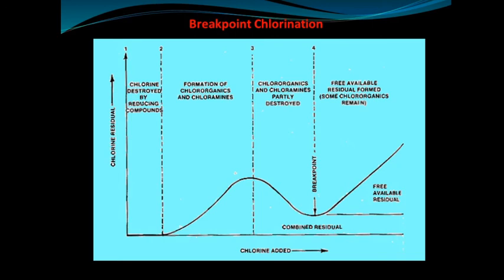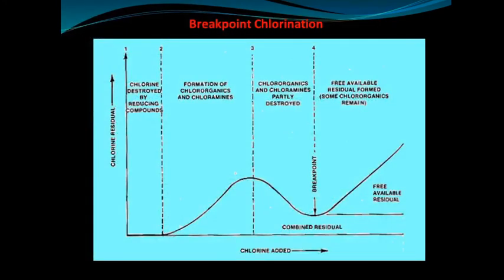Okay, so what happens at the first stage? When we add chlorine, there is destruction of the chlorine residual by reducing compounds. So chlorine is destroyed by reducing compounds, inorganic such as Fe, Mn, H2S, NH3.